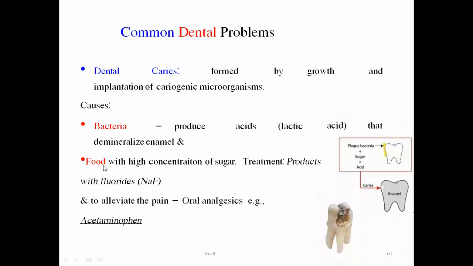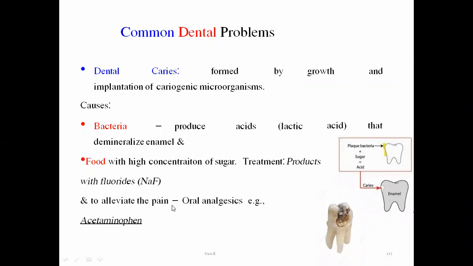And the next reason is food, food with a high concentration of sugar. If any person eats sugar in high quantity, then for the treatment of dental caries, whether it is produced by bacteria or by food, we have to treat that person with fluorides, and the marketed formulations which contain fluoride ion, such as sodium fluoride.